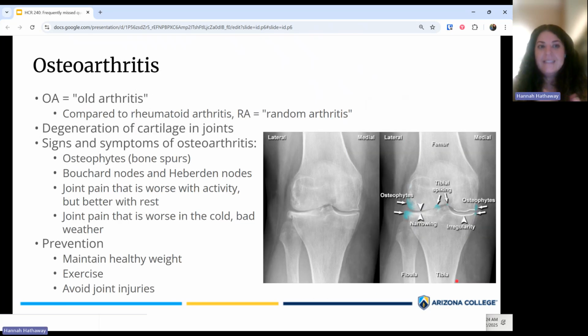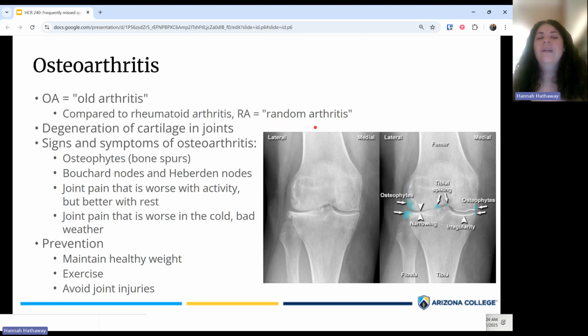Okay, so then the next age-related condition that has to do with bones or joints is osteoarthritis, also known as OA. There's another type of arthritis that we talked about a little bit in this module, which is rheumatoid arthritis. Rheumatoid arthritis is more of an autoimmune disease. It is not associated with age. One way to remember the difference is that OA, osteoarthritis, is for old arthritis, meaning it's caused by old age. Whereas RA, rheumatoid arthritis, is random arthritis. It's not due to age, it just happens randomly to people when they have this autoimmune disease.